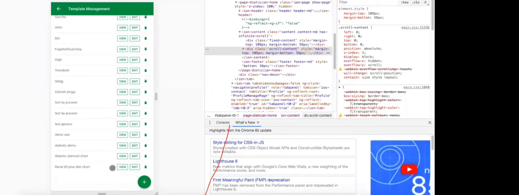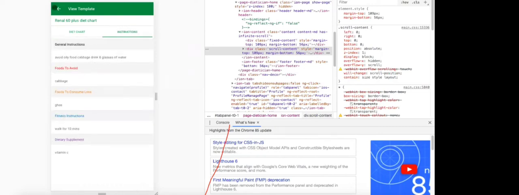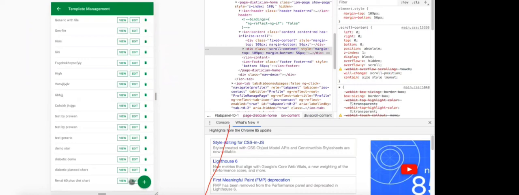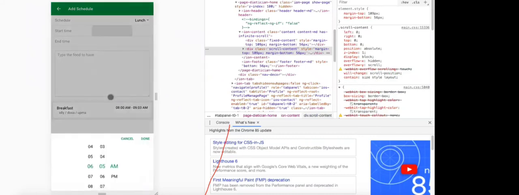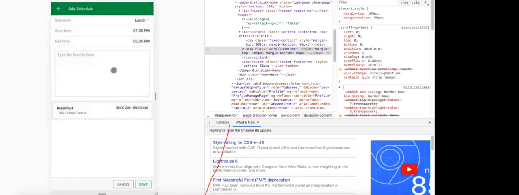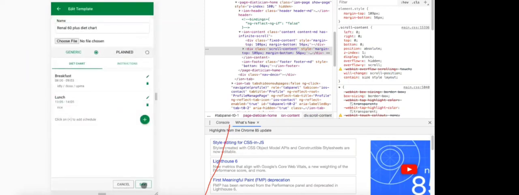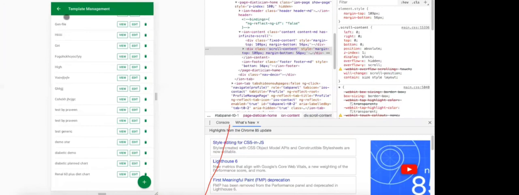So this is the new renal diet template. You can see the instructions I have given, and anytime you can go and edit it also, so that is not a challenge. I can actually add one more schedule. Lunch, 1 p.m. to 2 p.m. Just save, and I can choose a file also. So the template is updated. I can actually assign this to any patient.